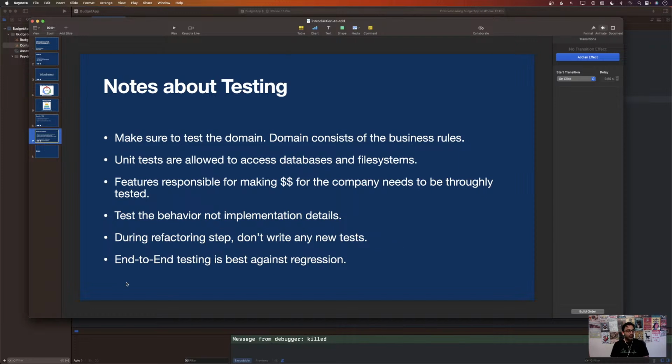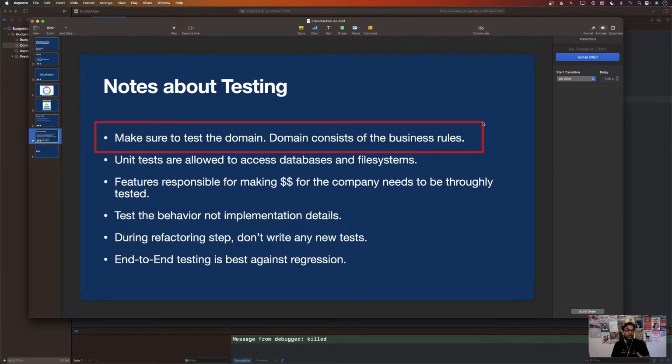Now, here are a couple of notes that I have written about testing or unit testing in general. Make sure to test the domain. This is kind of like a previous slide. You have to make sure that you test the domain. Domain means where all the business rules live. This is where all the logic portions of your code are.